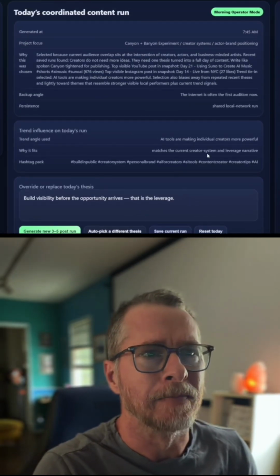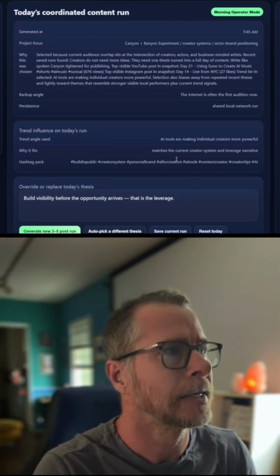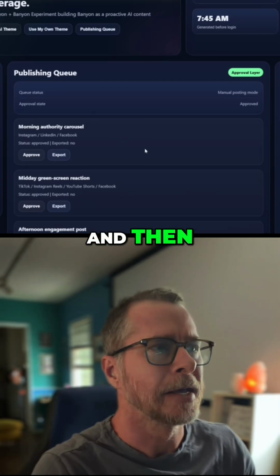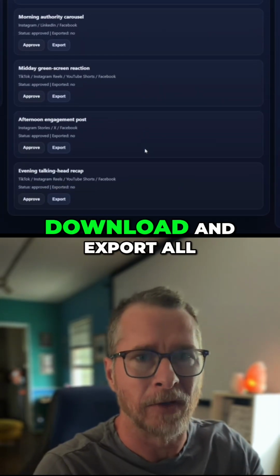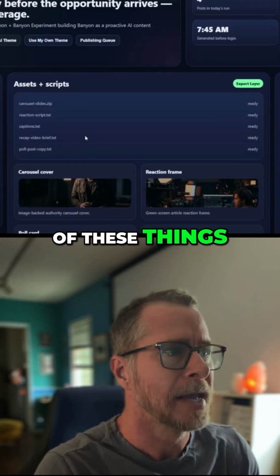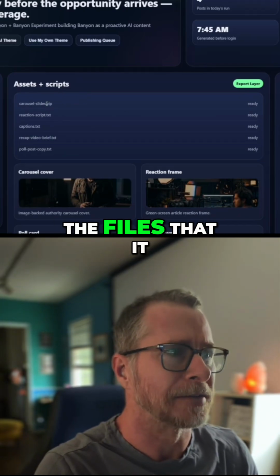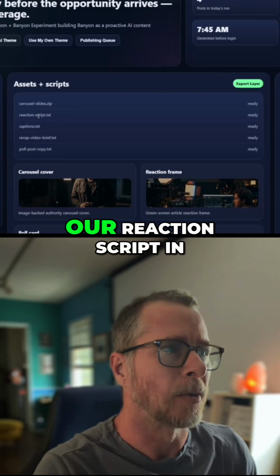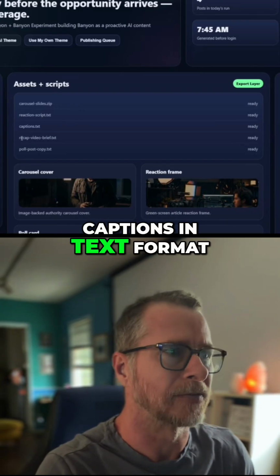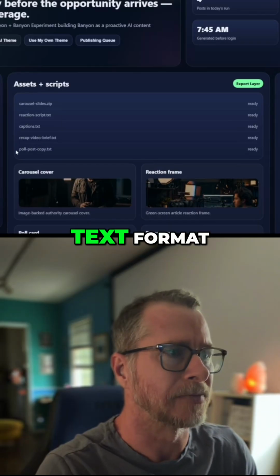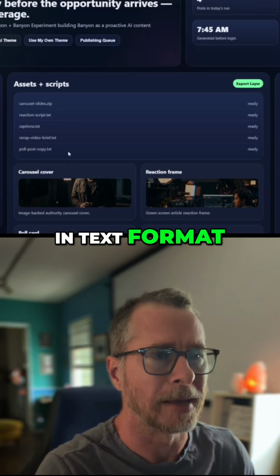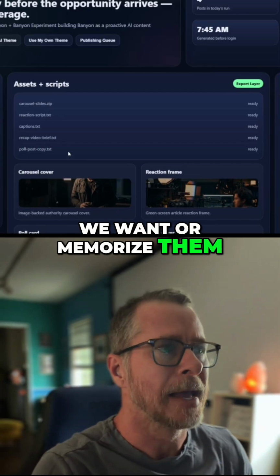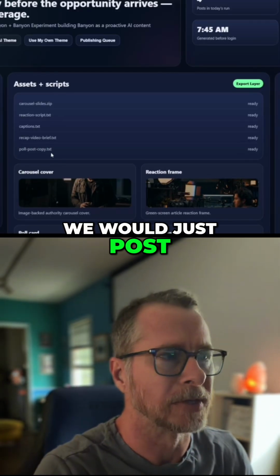And then you can see here, if we approve today's run, we go down here, and this would basically let us download and export all of these things. These are the files that would give us the carousel slides.zip. So that's a zip file of all the images, our reaction script in text format, captions in text format, recap video brief in text format, and poll post copy in text format. For the scripts, we can put them on a teleprompter if we want, or memorize them. And for the poll copy text, we would just post that in.